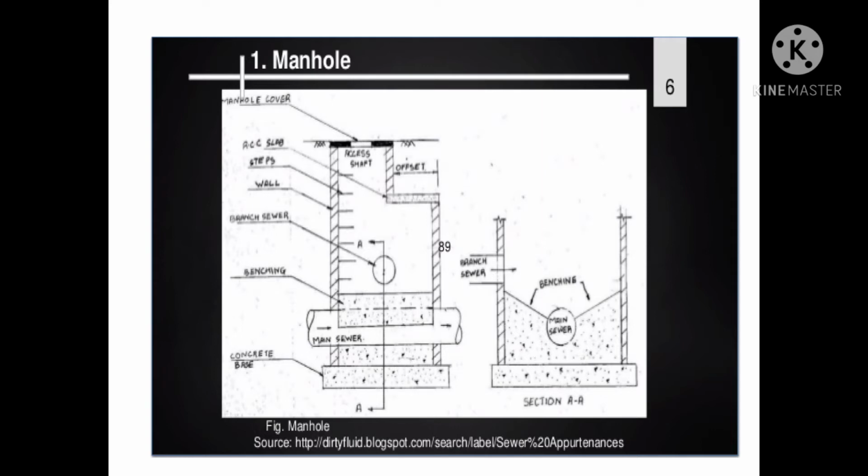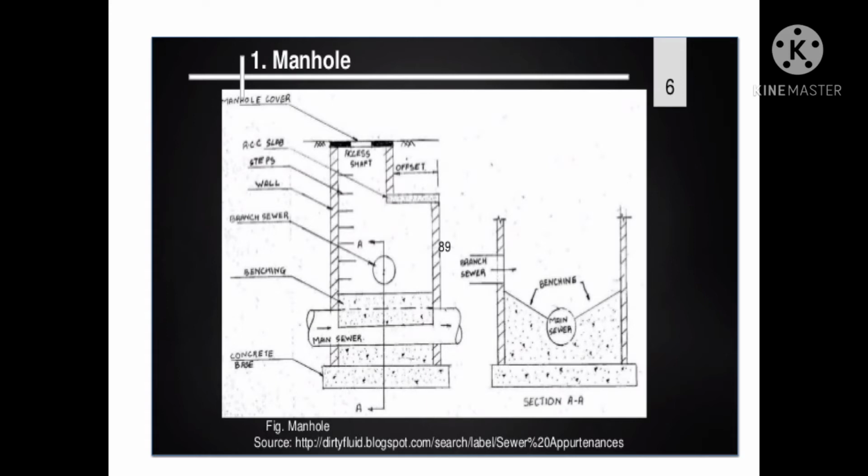Next one, side walls. The side walls of the manhole are made of brick or stone masonry or RCC, reinforced cement concrete. The brick masonry walls are simple to construct and are commonly adopted. The minimum thickness of the brick wall should be 22.5 cm, that is a 9 inch wall. The thickness of RCC wall will however be much less as compared to that of brick wall and can be designed by the usual structural method of analysis. The RCC walls however prove costlier and require skilled labor and as such are adopted only under special circumstances.